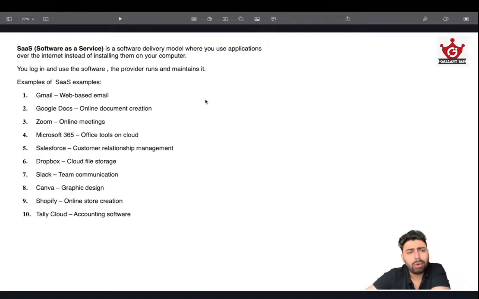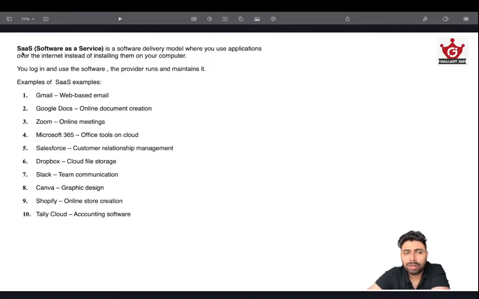That's all. You log into the software, the provider runs and maintains it. That's the basic idea, as opposed to a software that you yourself developed. If you develop a software, you have to run it, you have to maintain it. For example, if you have developed a mailing solution on your own, you need to install it, run it, set up, then host it, things like that. But in this scenario, all you have to do is just log in, use their service. They may charge a fee depending on their business model, but that's basically how it works.